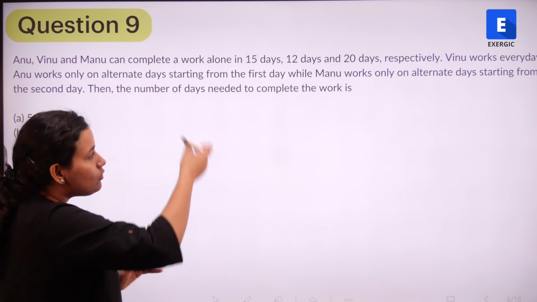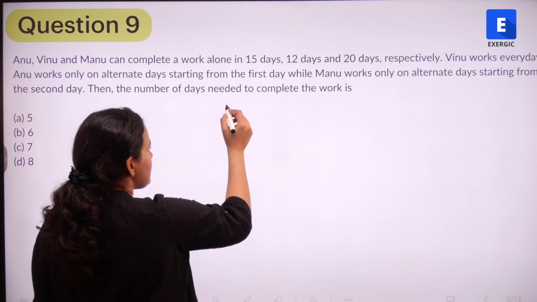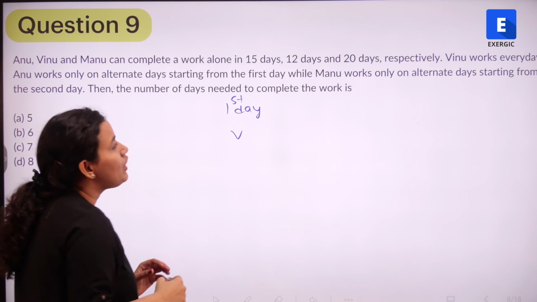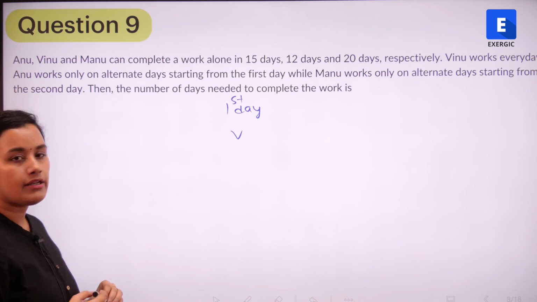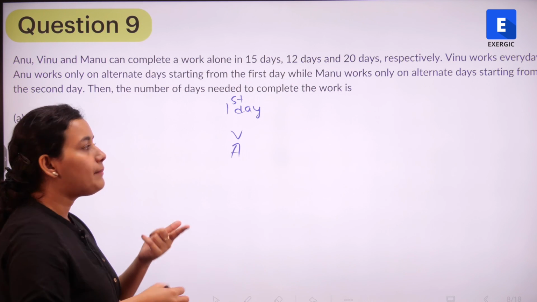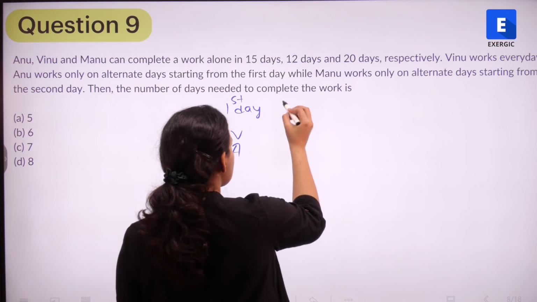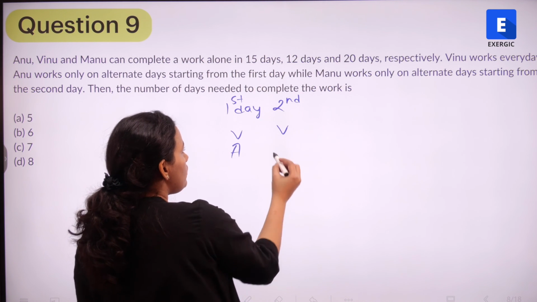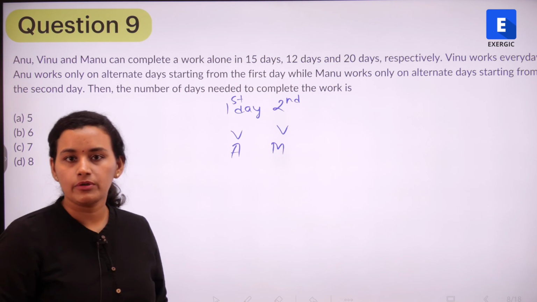So we know that Vinu works every day. So if I start with the first day, I know that Vinu is definitely working. What about Anu? Anu works on alternate days starting from the first day. So Anu is also working on the first day. But Manu is not. Manu is going to start from the second day. So if I come to the second day, Vinu is definitely working. Anu will not be working, but Manu is going to be working, right?